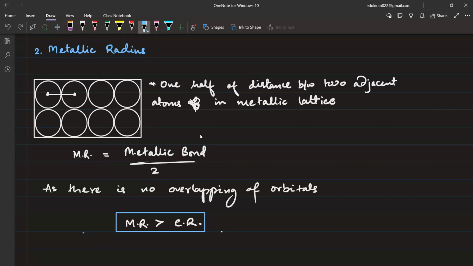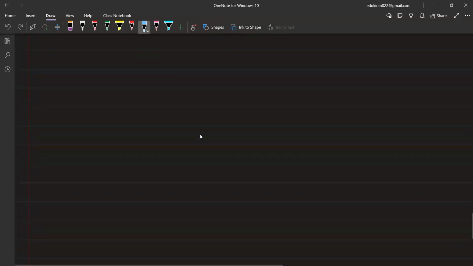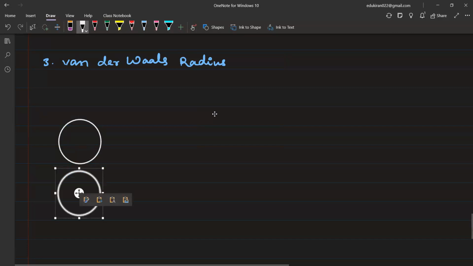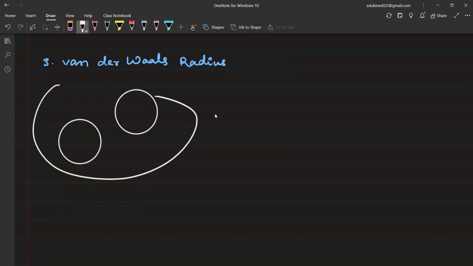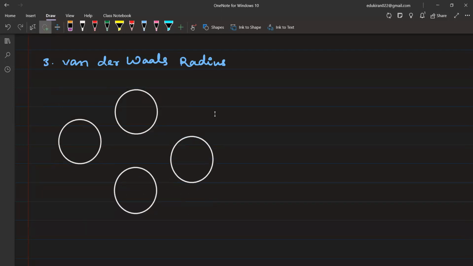Right, next, van der Waals radius. Now, van der Waals radius is for the atoms which are not having any bond within them, right? So they will be like this. Now, if I look at helium gas, it will be like this. Someone here, someone there, right?